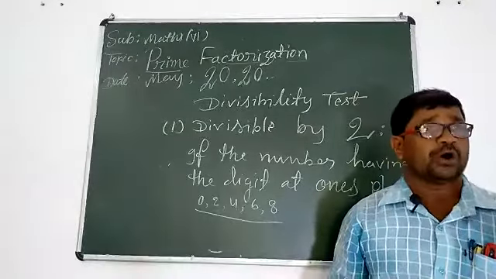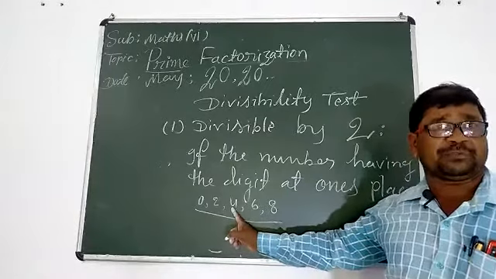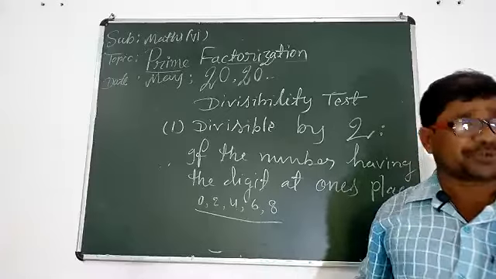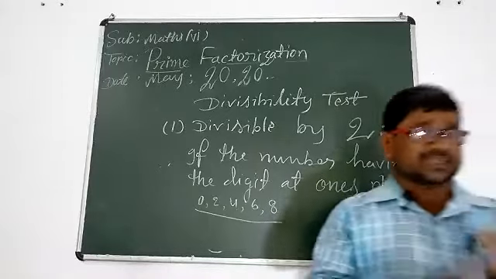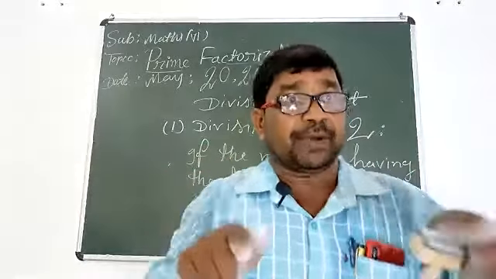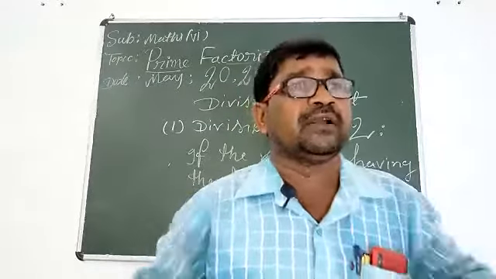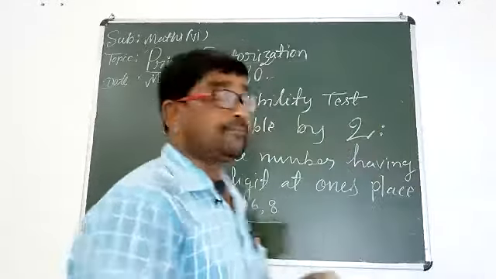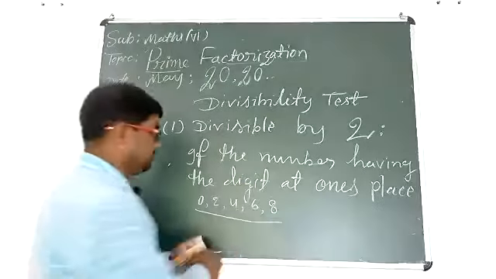Multiple of 2, do you know? 2 is a multiple of 2. 4 is a multiple of 2. 6 is a multiple of 2. 8 is a multiple of 2. The number which comes in the dosing table of 2, that is called a multiple of 2. So we should write here either 0 or a multiple of 2.